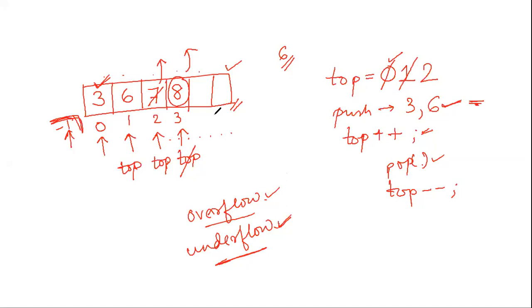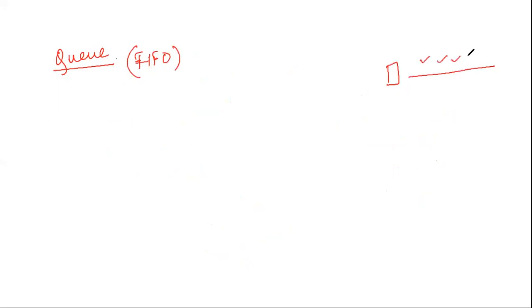Okay, so the next topic we will go to is Queue. You already know the queue, right? I think we have all seen the concept of a queue when we go to buy tickets at a cinema hall. There is one ticket counter and there is a line. People are there.